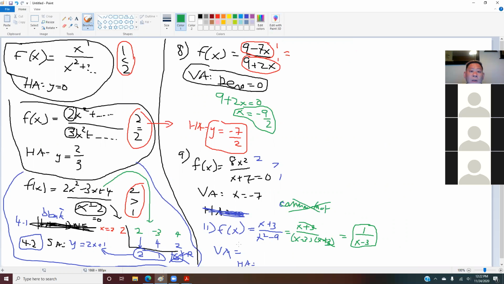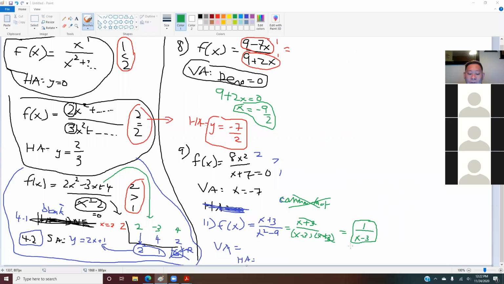So can someone tell me, Eric knows already, what is the vertical asymptote in this case? Again, you set your denominator equal to 0. What do you get?